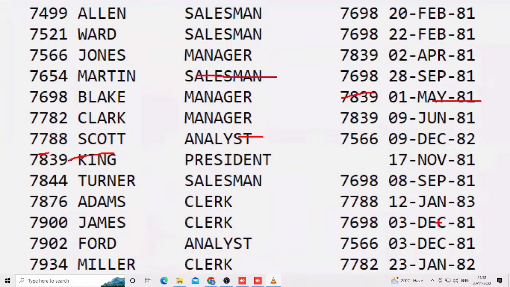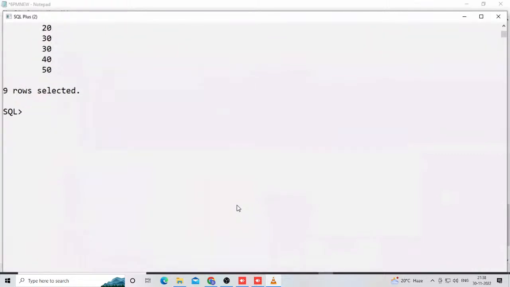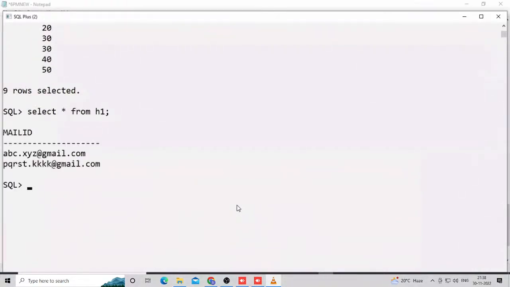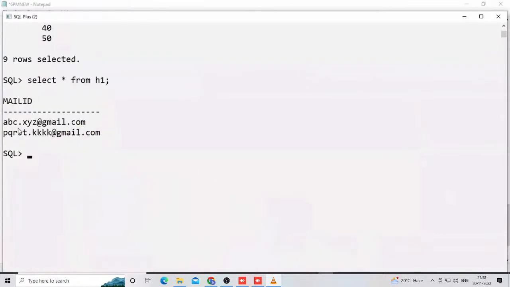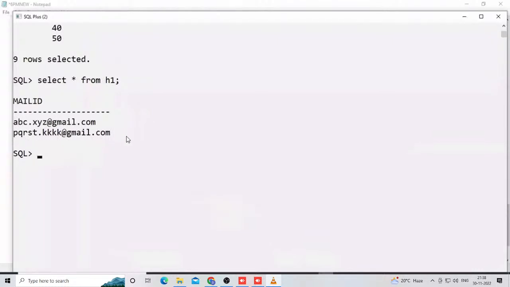Is a single value available or not? Anywhere, in any table also. You are observing that in any table you observe, a single value is there. Observe here, a single value in every cell. In my project, so many tables are there. For example, in our class only. Is a single value available or not? In a single value, mail IDs I'm storing like this. Anywhere also, yes, a single value is available. Every table also has single values available.